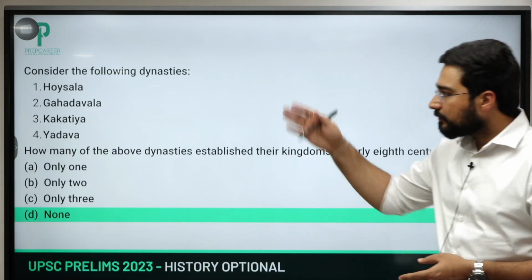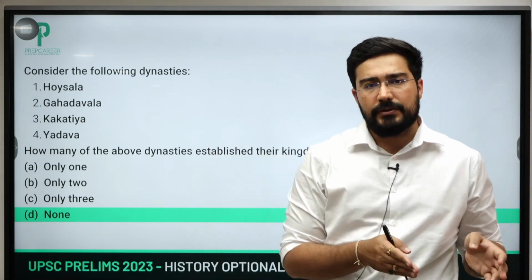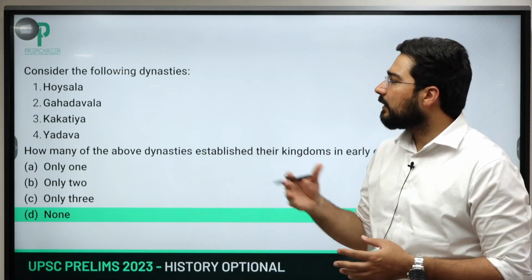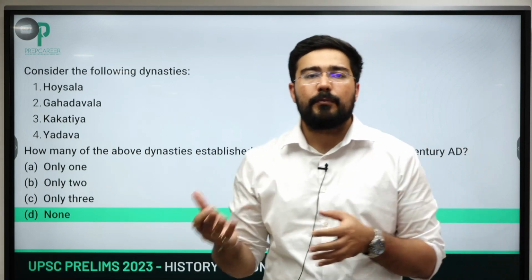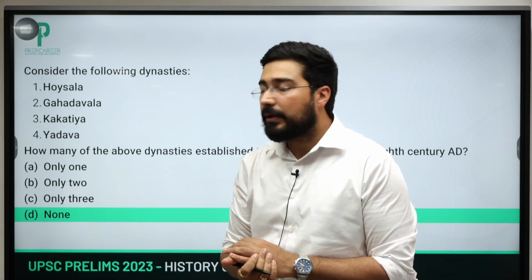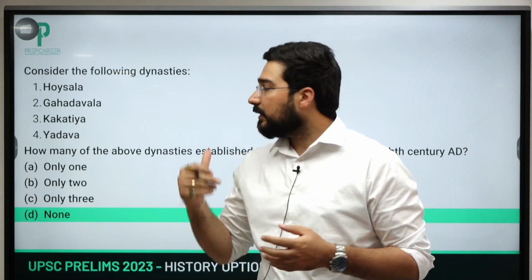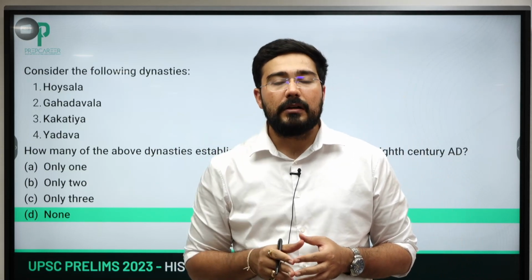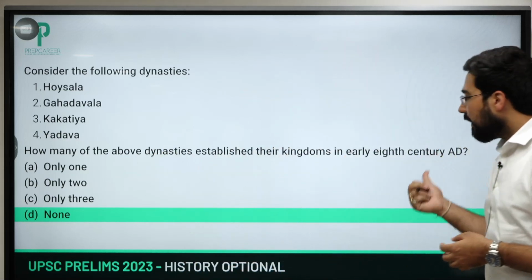Then we see the early medieval period. Okay, early medieval is from the 8th century till the beginning of the 13th century. So they have given 4 dynasties: Hoysalas, Gahadavala, Kakatiya and Yadavas. So if you remember Alauddin's campaign, he was able to defeat Hoysalas, known as Dwarasamudra, their capital, Halebidu, Kakatiyas of Warangal, Yadavas of Devagiri. All these 3 were defeated by him. So Alauddin Khilji comes in early 14th century or late 13th century.